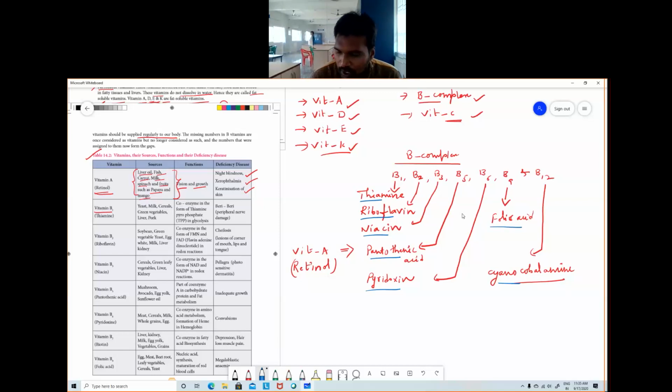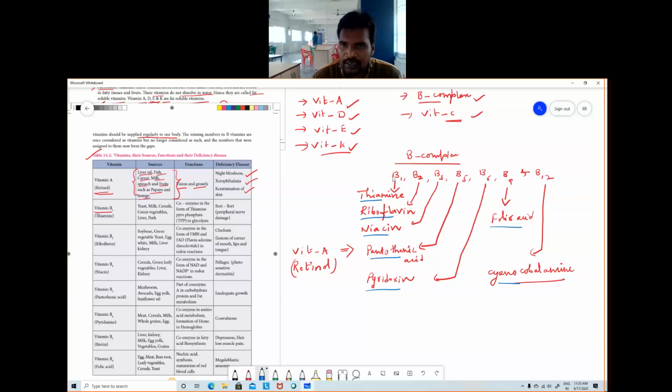If you see, actually, vitamin B3, niacin, and folic acid, B9, these two vitamins were not previously included in the B complex. Recently they explained niacin and folic acid differently, but after that they included these two also in B complex.